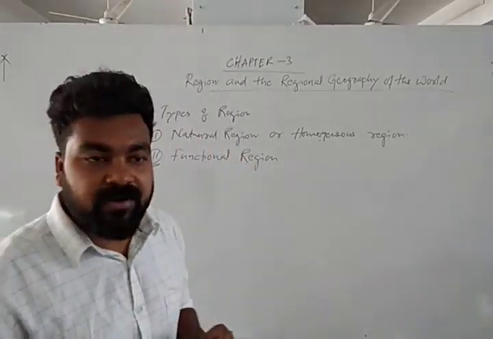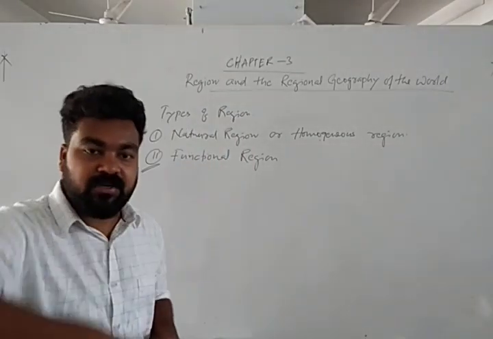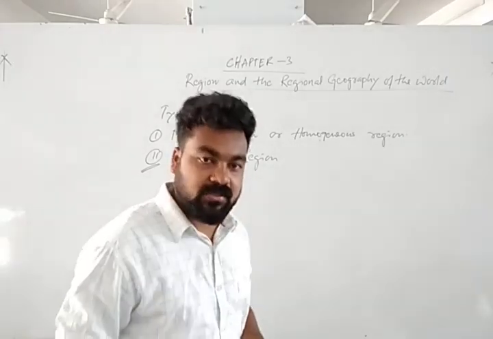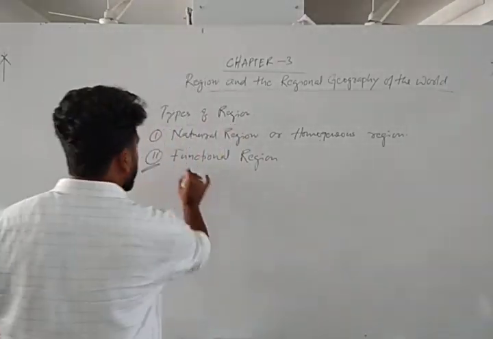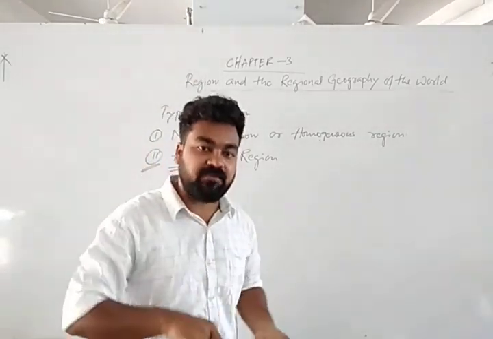So what is the main relation? The main relation is the functional relation between natural elements and human beings. That's why these are called functional regions. That means function should take place. It depends upon human activities.